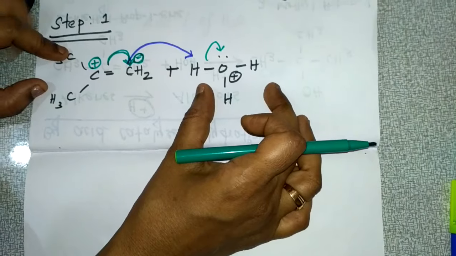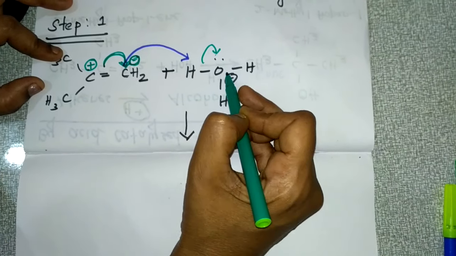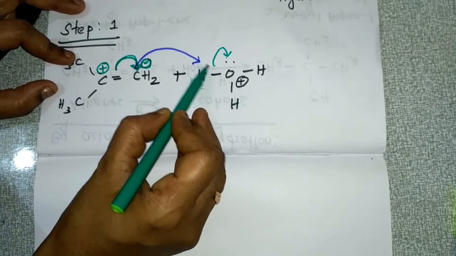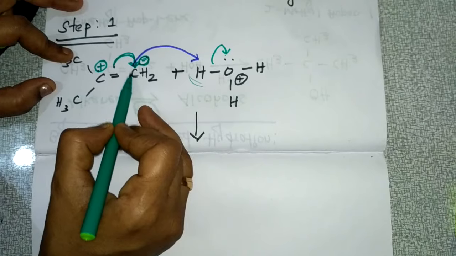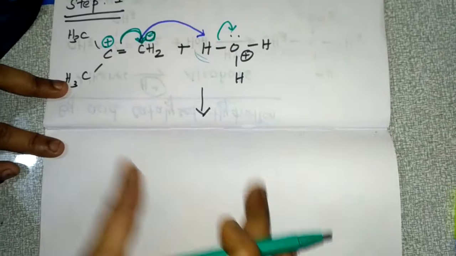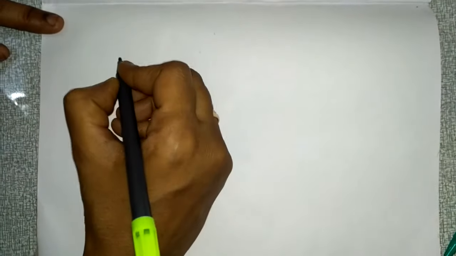Coming to this hydronium ion, these electrons will be taken by this oxygen and it will become positively charged. So this positively charged hydrogen will be attracted by this carbon. Okay, so now I will write the product. So your product will be